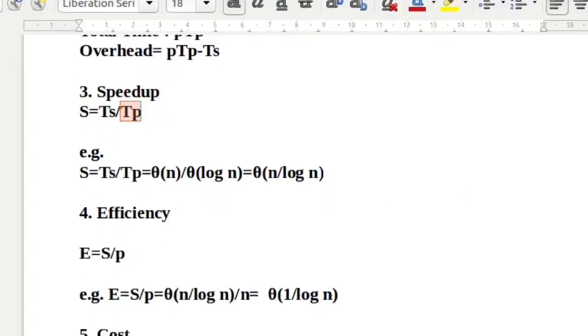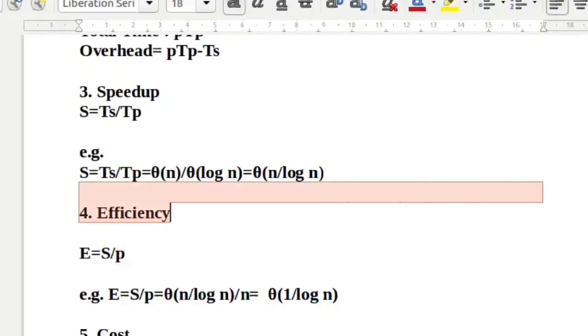If we are achieving the same speed up with fewer processes, we say our parallel system is more efficient. There we are considering the number of processes. So how do we calculate efficiency of our parallel system? Efficiency, represented by E, is equal to speed up divided by P, the number of processes or processing elements.